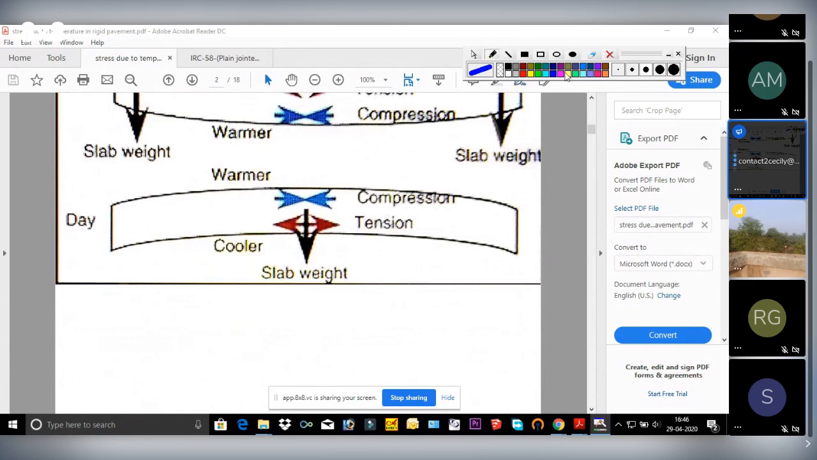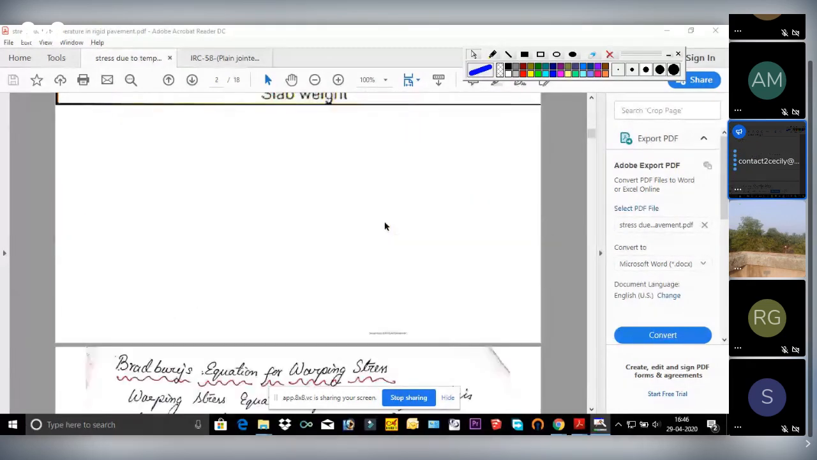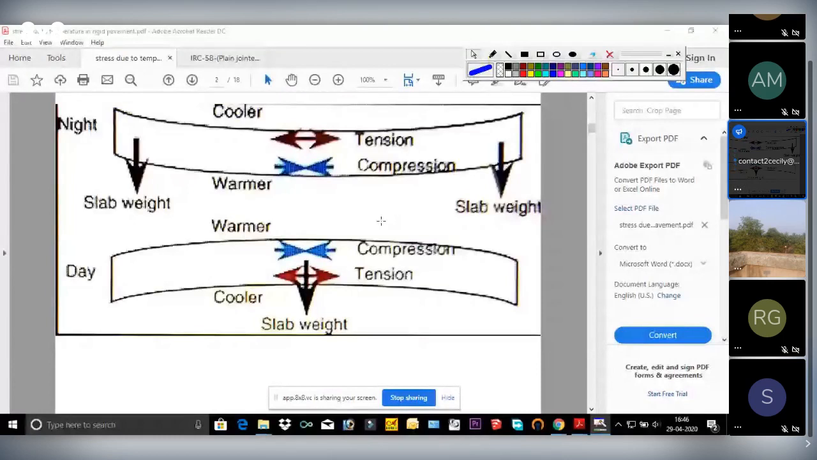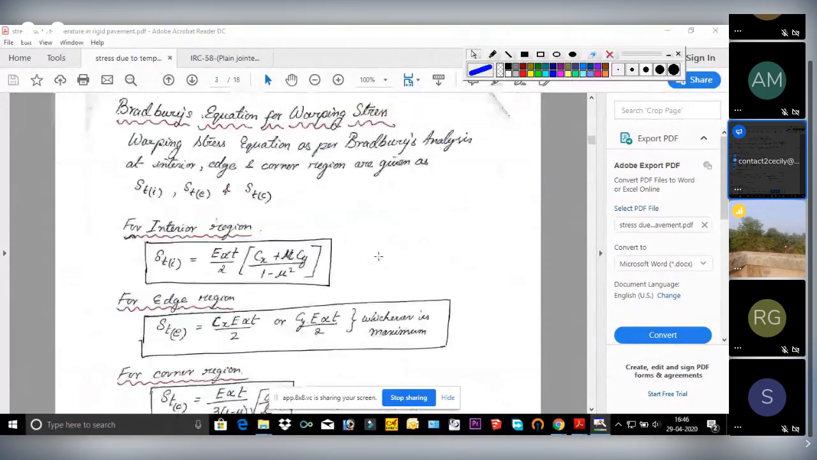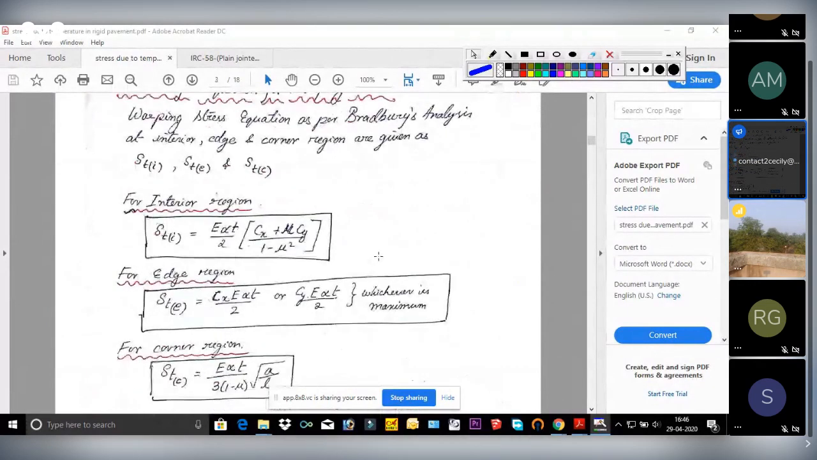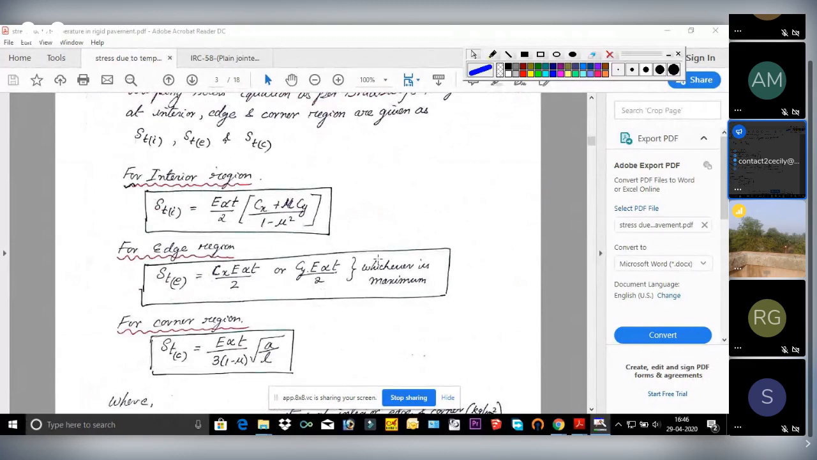At the last portion of this lecture you will get to know why I am talking about where it will be compression or tension. Now this was your warping stress. These are the conditions, whether it is compression or tension. But there are some formulas also in order to calculate these stresses. In the previous lecture it was the stress analysis due to Westergaard.